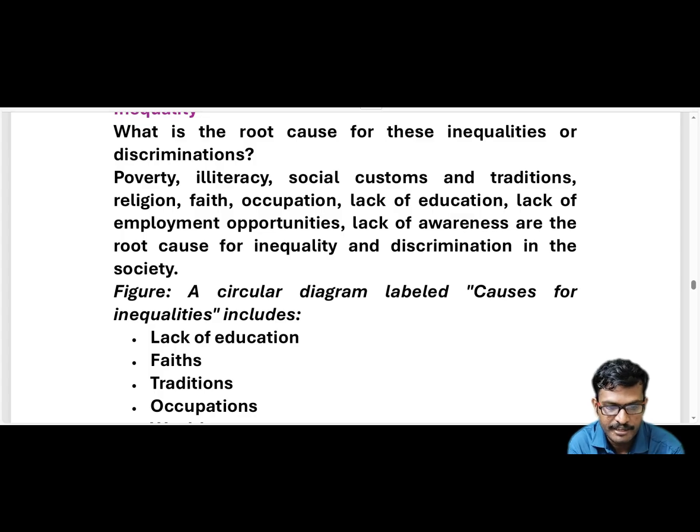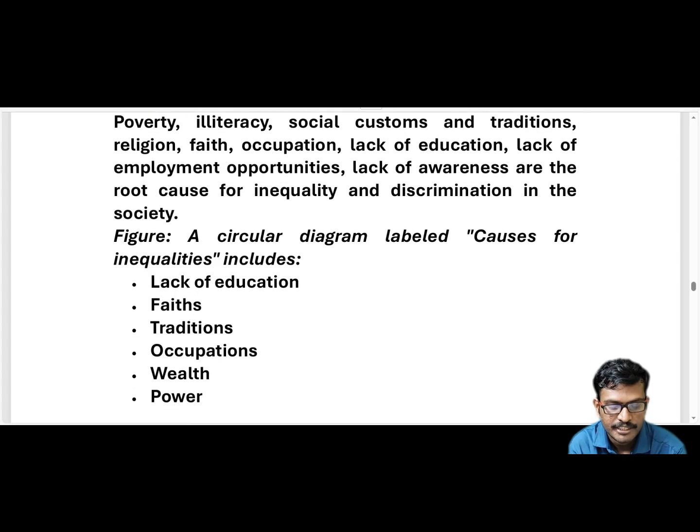There is a picture figure in your display, a diagram labeled causes for inequalities. If you observe that round, circular diagram, it shows lack of education, faith, traditions, occupations, wealth, and power. So these are the main causes for inequalities in society.